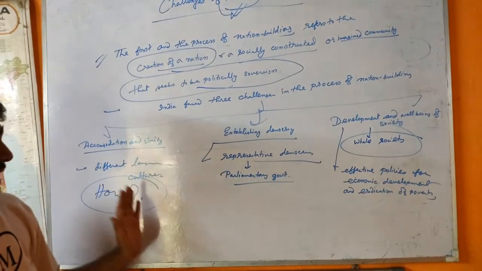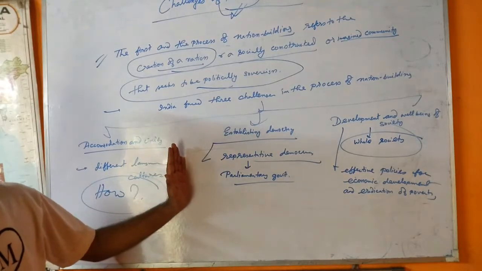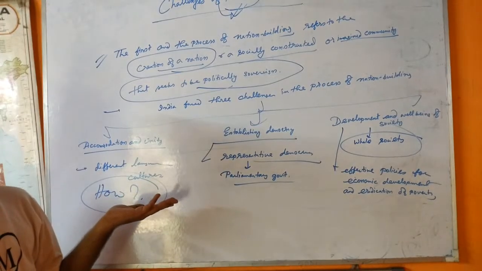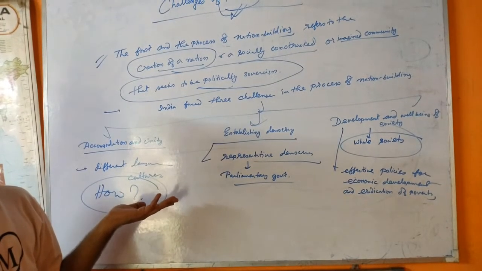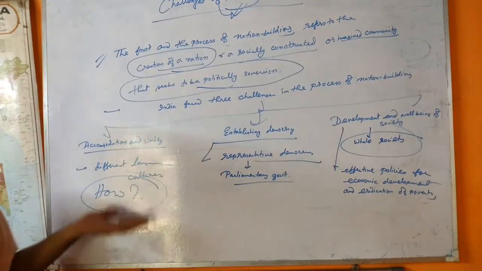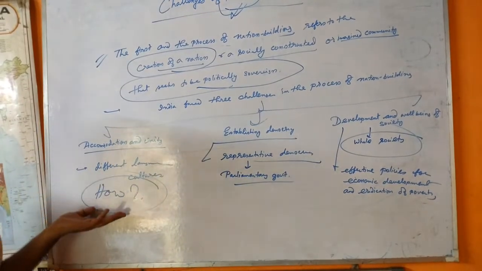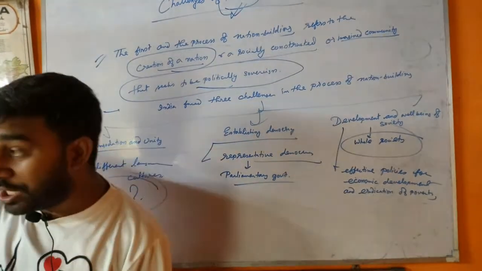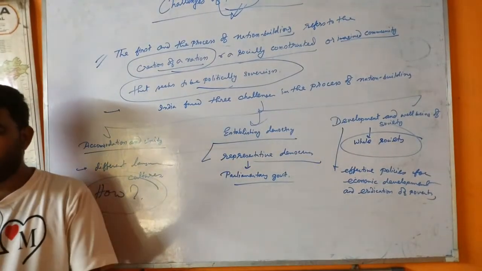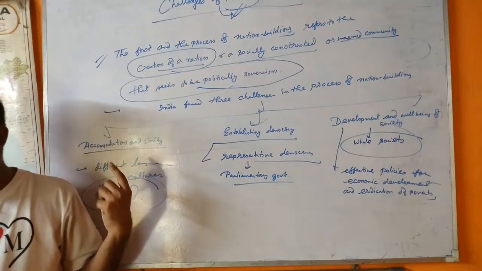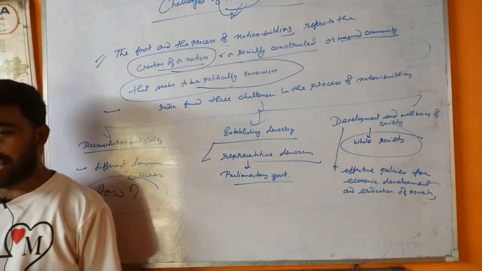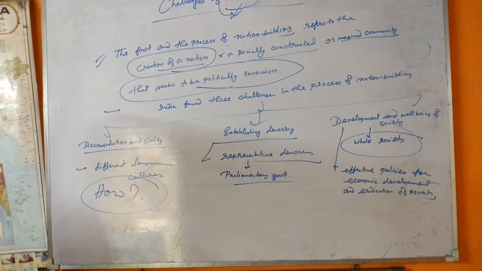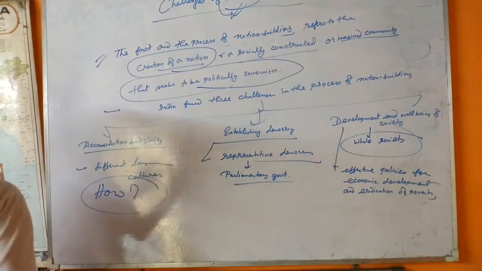In the process of nation building, the first one is accommodation and unity. As you know, diversity is the biggest problem, and it is not an easy task. How was integration of the territory of India to be achieved? Not an easy task. But thanks to the leaders of that time, who achieved this goal and integrated India, especially Sardar Vallabhbhai Patel, who played an important role to integrate India.